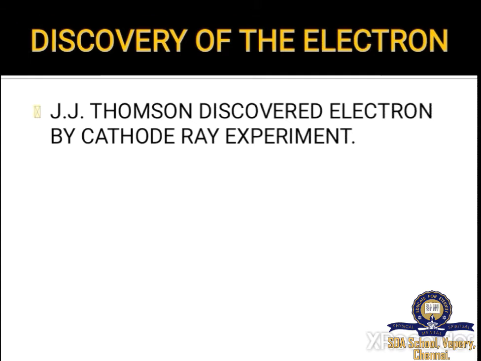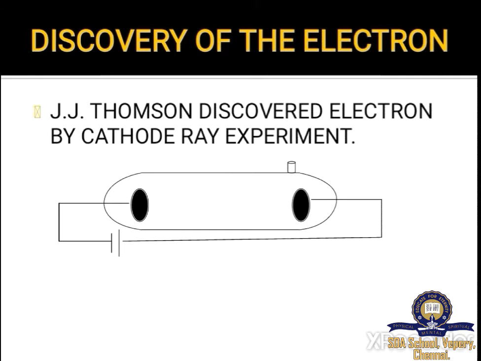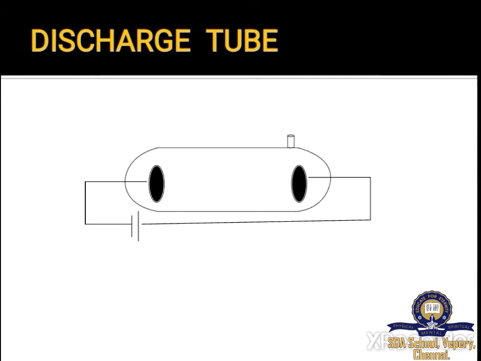J.J. Thomson discovered electron by cathode ray experiment. For this experiment, he used an apparatus which looked like this. This apparatus is called cathode ray tube or discharge tube. Let's see the parts of discharge tube. It has a sealed glass tube which is filled with hydrogen gas and it has 2 electrodes inside. Those are connected with the battery.